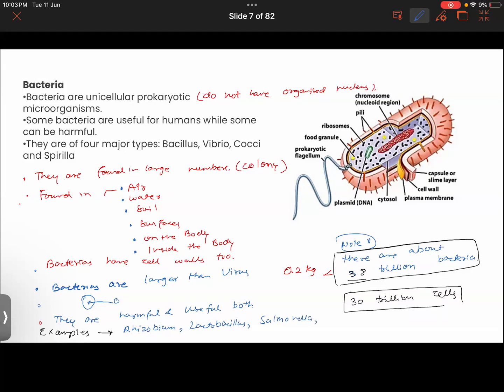Noted down also Cyanobacteria, or you have Vibrio. Then you have Mycobacterium also. So Spirilla, very good. There are so many. The list is so long.